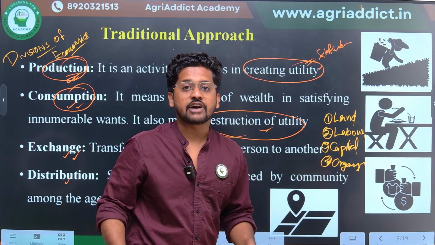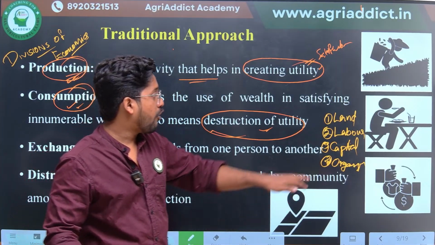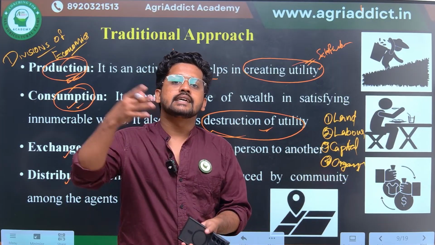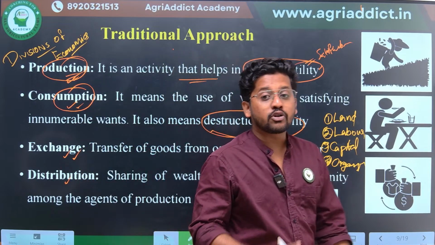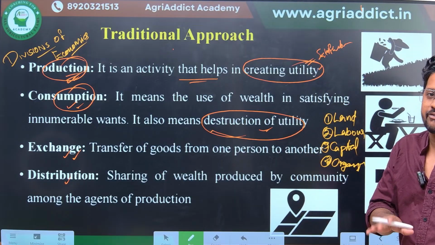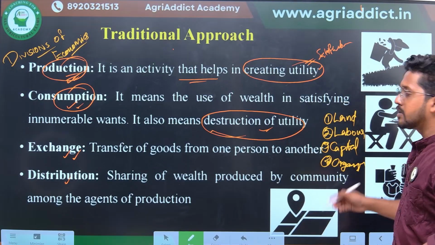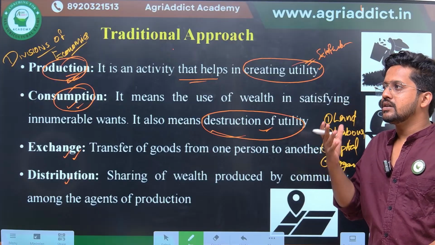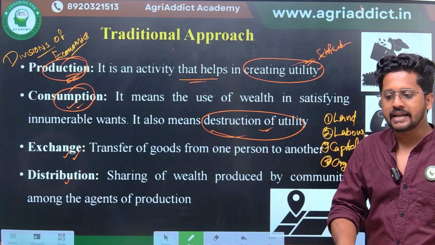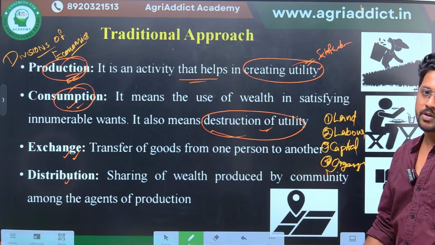What is organization? If I am the farmer manager or if I own the land, I should be capable of organizing this land, labor, capital in such a way that this production process results in a fruitful manner. If I don't have any idea about paddy cultivation, this is going to be a failure. We will not get the expected results, or we would not produce any paddy out of it. I should be thorough with the season when I should start the cultivation. When a pest outbreak comes or some diseases appear, what should I do? That all comes in the fourth point, that is organization.